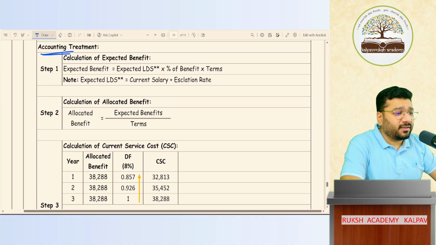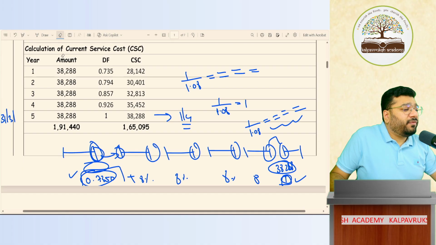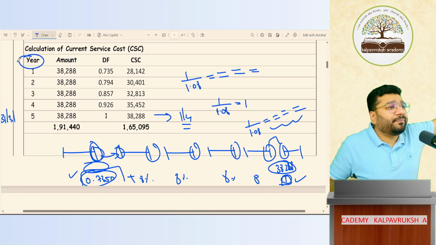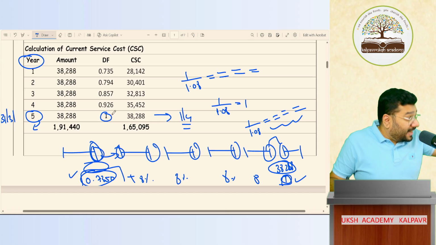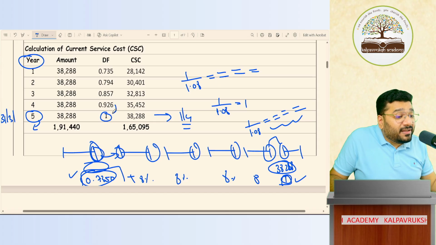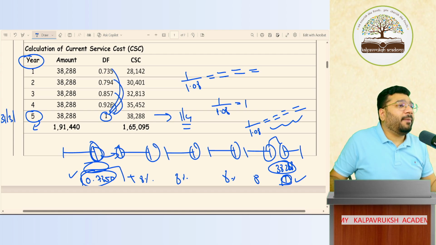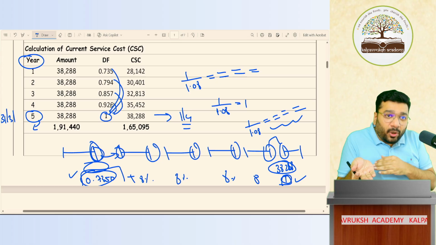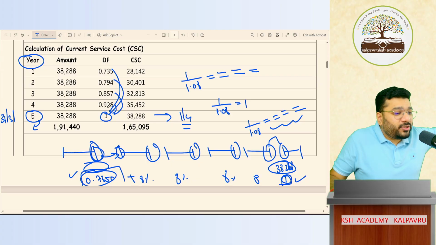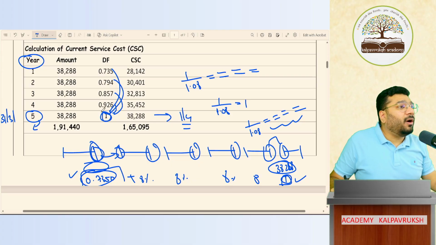So how do we calculate this, sir? First column is the year column: 1, 2, 3, 4, 5. The last year is always 1, because you're going to pay the next day. So will the value of the money change that much? No. The value of money will change because there is a 1 year gap here, a 2 year gap here, a 3 year gap here, a 4 year gap here. Because of that, the difference is coming. If I pay the next day, 1 rupee is still 1 rupee today. So your last year is always going to be 1 only. Got it, not got it?